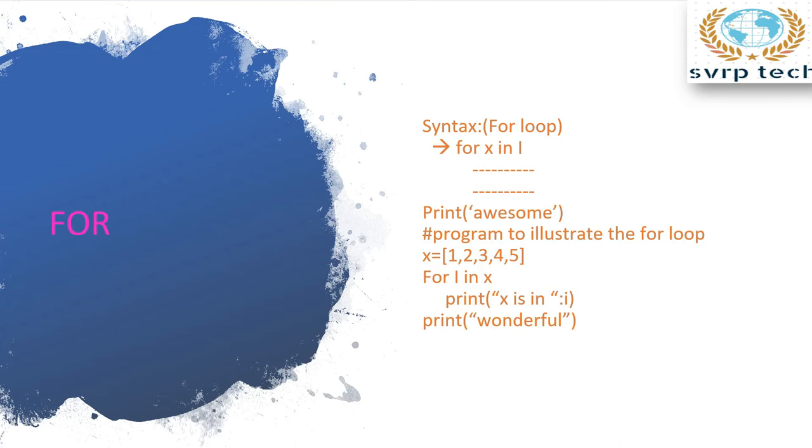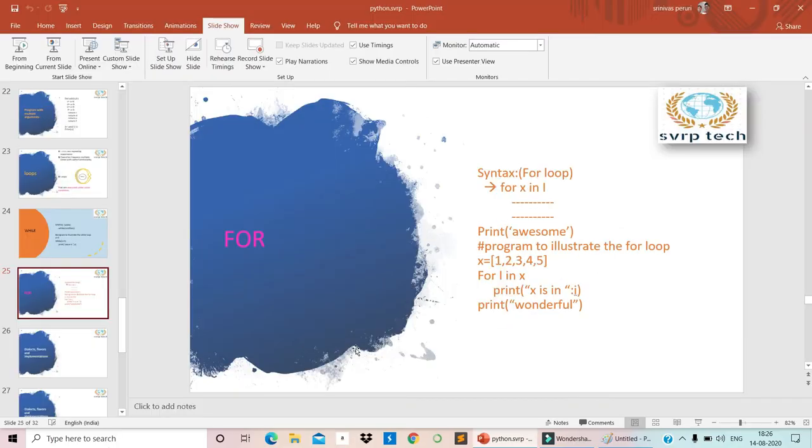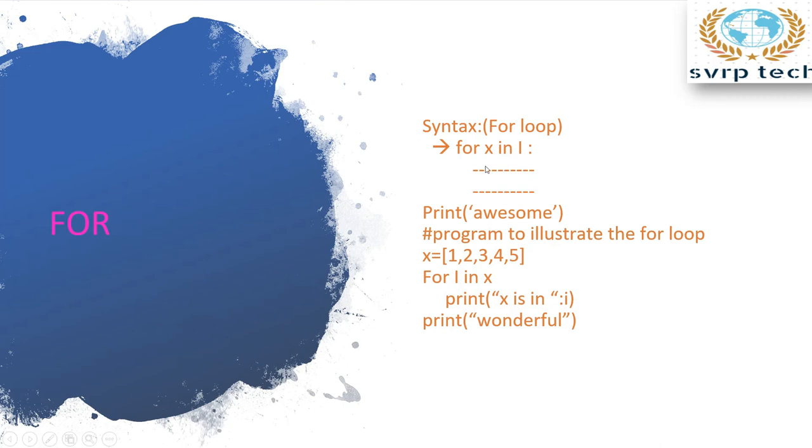Next is the for loop. Syntax of the for loop is here: for x in i, where you choose a set of elements, and you need to specify the colon also. Here I forgot to specify the colon. Then a set of statements, and outside the indentation of for I have written print awesome.